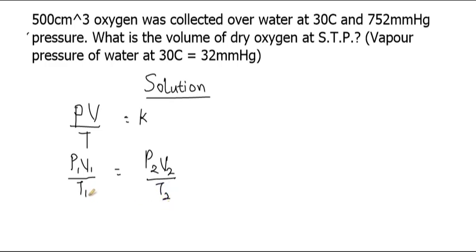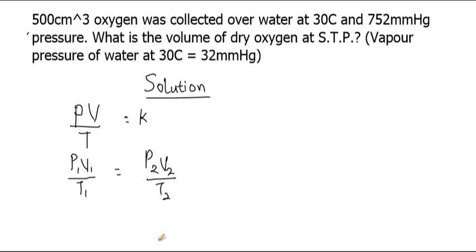So the subscript of 1 and 2 here is representing the initial values and the final value respectively. Here we are given the value of the pressure, the volume and the temperature, but the question says we should calculate the volume of the dry oxygen at S.T.P. That is, we are to find the final volume of the gas.